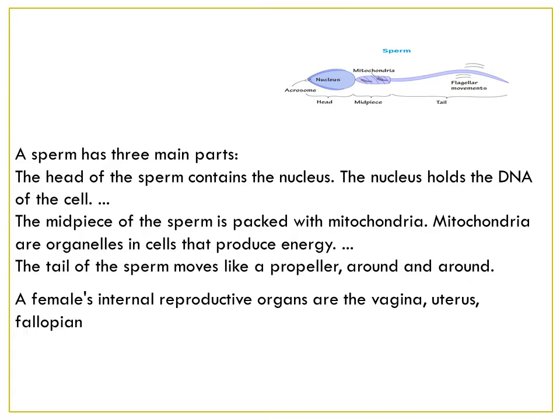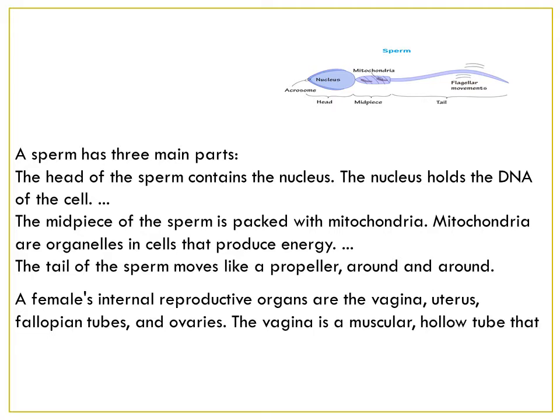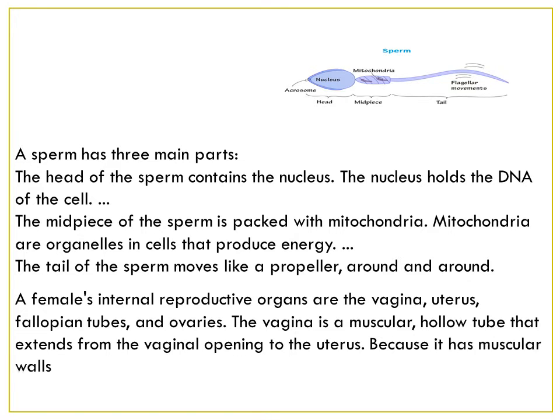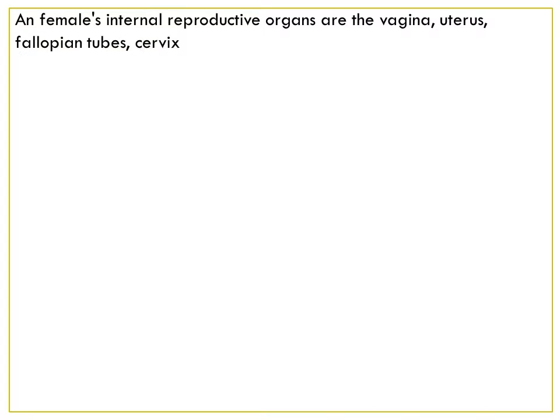Females' internal reproductive organs are the vagina, uterus, fallopian tubes, ovaries. The vagina is a muscular hollow tube that extends from the vaginal opening to the uterus. Got it, children? Because it has muscular walls, the vagina can expand and contract. Now here we will see the diagram of female reproductive system and we will learn the organs.